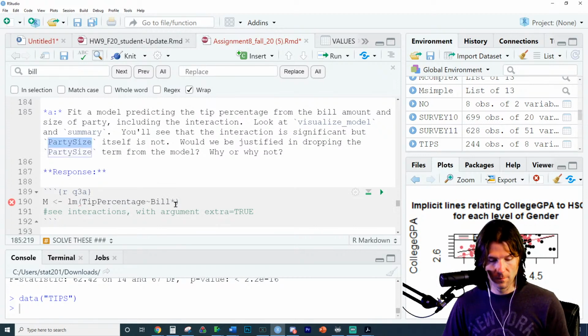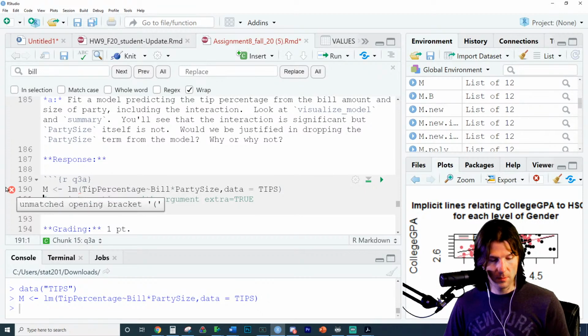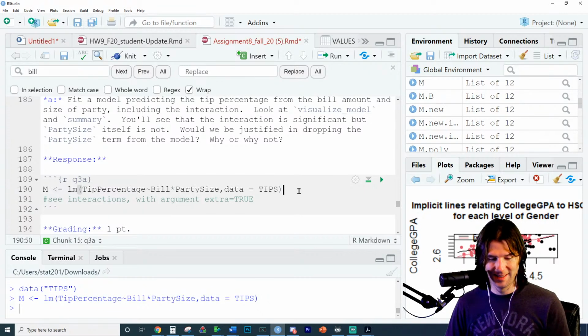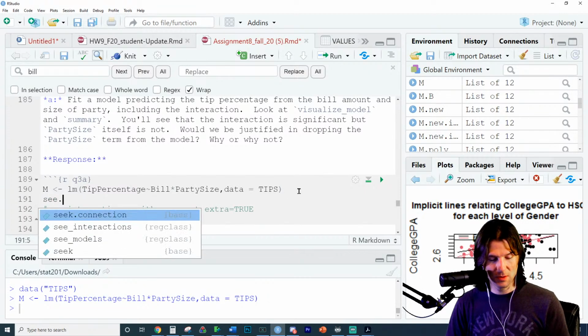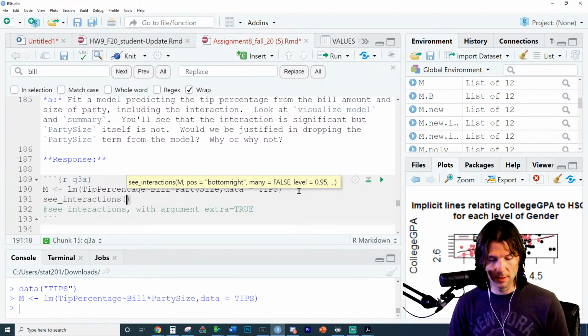We're going to predict tip percentage by bill and party size. Here we go. And data equals tips. Good. C interactions and model, comma, extra. Is this supposed to be many? It's supposed to be many.